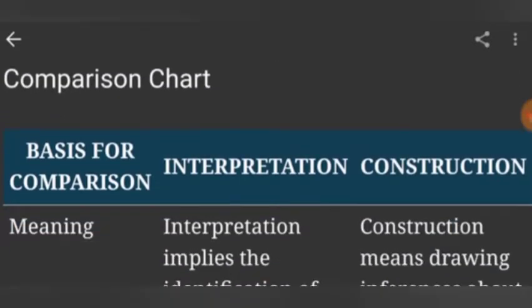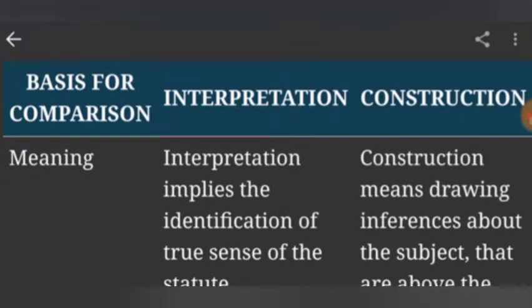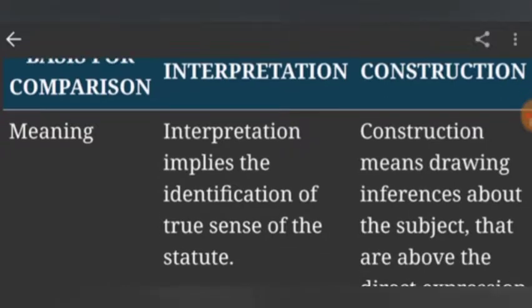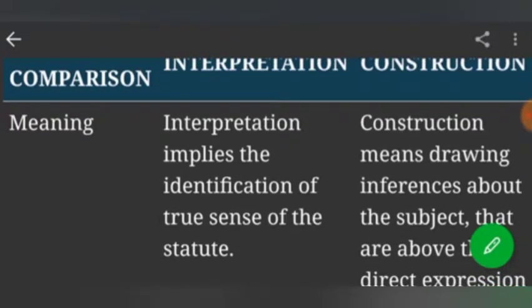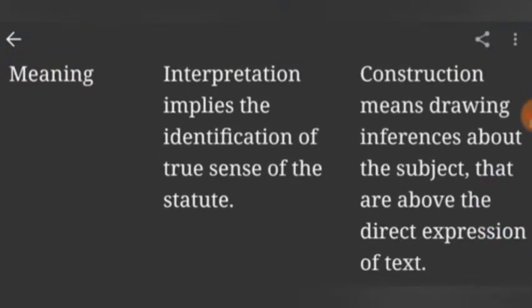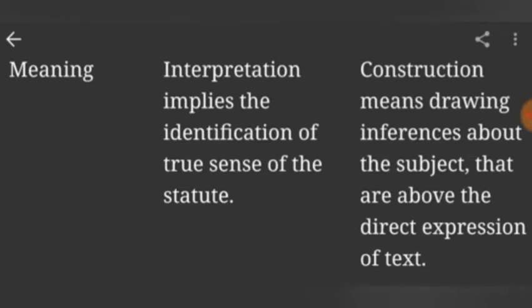Then the comparison chart. Basis for comparison: meaning, first of all. What is the meaning of interpretation and what is the meaning of construction? Interpretation implies the identification of the true sense of the statute. Construction means drawing inference about the subject that are above, or we can say beyond, the direct expression of the text. It means drawing conclusions.